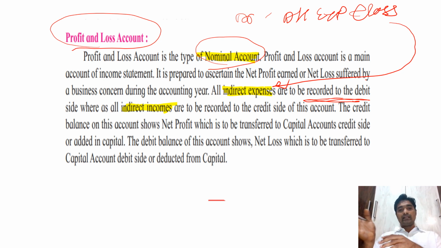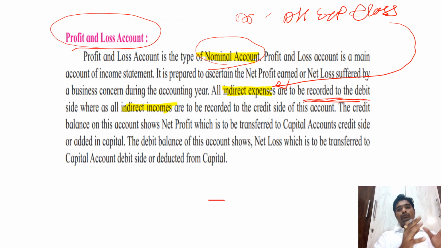But apart from that, whatever incomes we are getting, like when we make any investment in shares or debentures, whatever dividend or interest we receive on them. Sometimes if we give one of our offices on rent, whatever rent we receive is again one of our incomes. Suppose we sold one of our assets, and whatever profit we get on that asset, these are incomes, but not from the production.